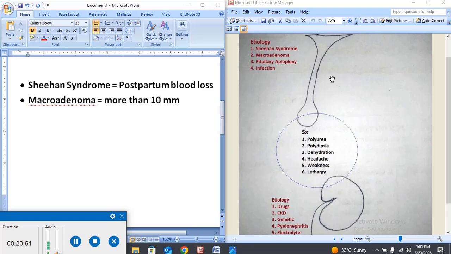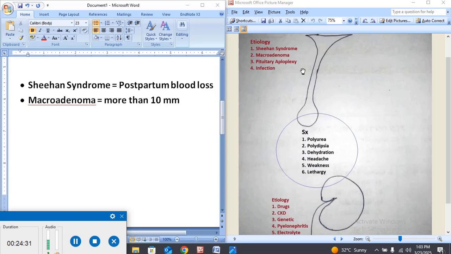When the anterior pituitary gland gives rise to an adenoma of more than 10 millimeter, it will compress the posterior pituitary gland, and due to this compression, it will lead to the secretion of very little antidiuretic hormone.